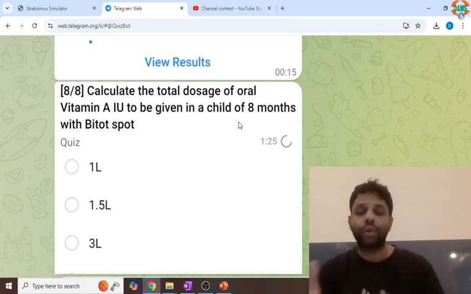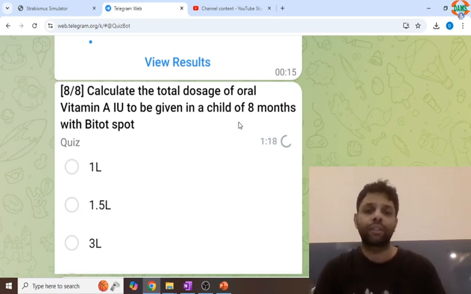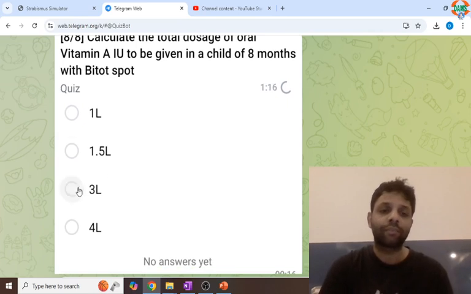So 6 months to 1 year, 1 lakh on day 0, 1 lakh on the first day, 1 lakh international units on the 14th day to boost the liver. That is the answer, 3 lakhs.